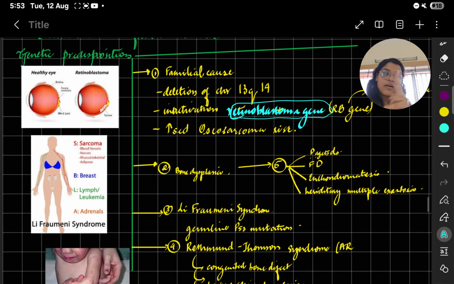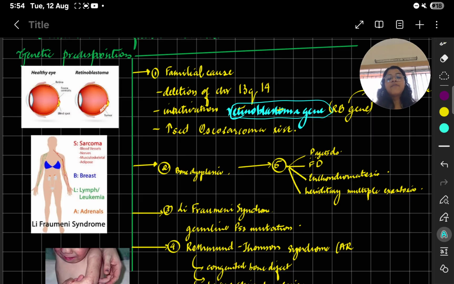Second, genetic predisposition we are learning. Second is bone dysplasia. If you have some Paget's disease, fibrous dysplasia, enchondromatosis, and hereditary multiple exostosis. So if previously you had any of these, then you are predisposed to osteosarcoma. You have to write this. Then the third one. We are learning the third one.